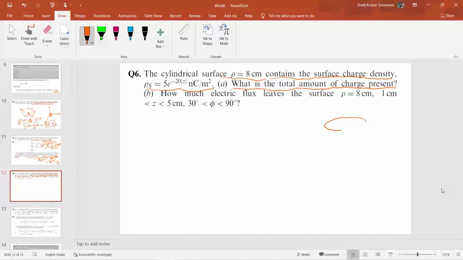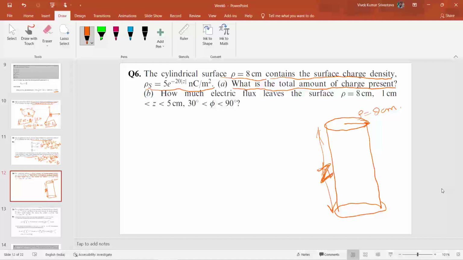Suppose this is a cylinder of infinite length, because the length is not mentioned here, so the height z is unspecified. Rho is given here as 8 centimeter.